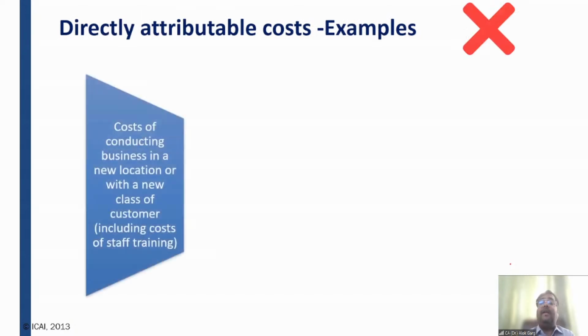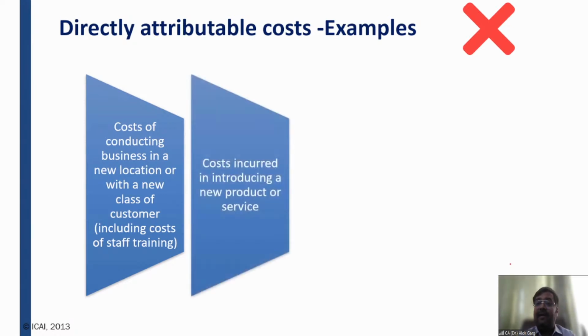What is not considered as a directly attributable cost? Cost of conducting business in a new location or with a new class of customer, including cost of staff training. I am relocating my business from India to, let's say, Japan, and I am giving training to all my employees for the Japanese language. So this staff training is not a cost which has to be capitalized as PPE. This staff training will not form part of the directly attributable cost, right?